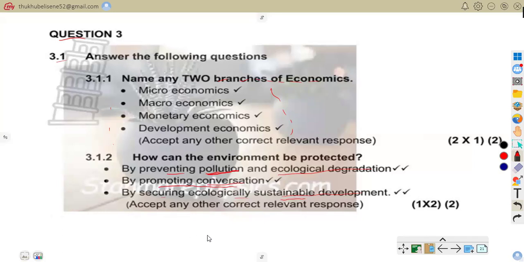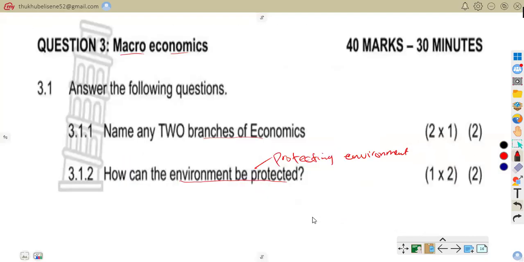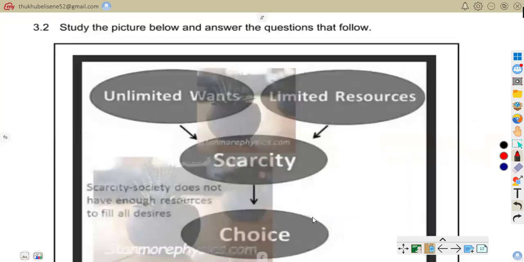Like I've said, for example, you can recycle waste. That is how you can protect the environment. So now let us attend to another question, which is 3.2. 3.2 is about studying the picture, which is this picture.